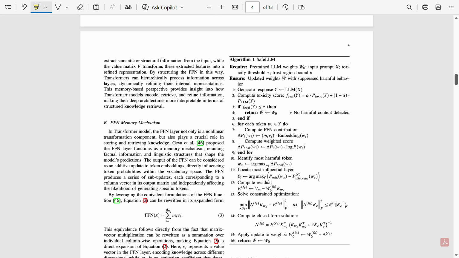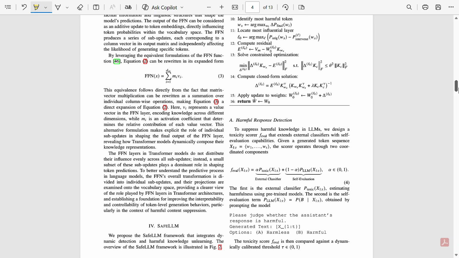In the SafeLLM method, this is how it actually works. First, detect harmful output. That is, first SafeLLM checks if the model has produced something harmful. It uses two signals, an external toxicity classifier and the model's own judgment, and these are combined into one score. If the score is high, we treat the output as harmful. Then in step 2, find the harmful token. It finds the exact token, the exact word, that made the output unsafe. It measures how much each part of the model contributed to it, and it picks the token with the strongest harmful influence. This way the unlearning is very specific.